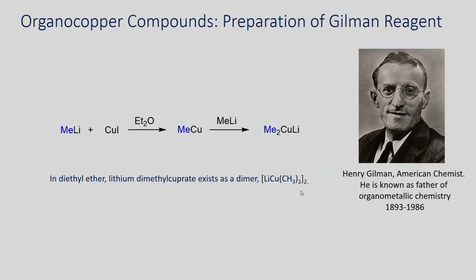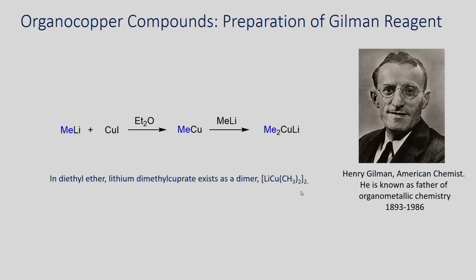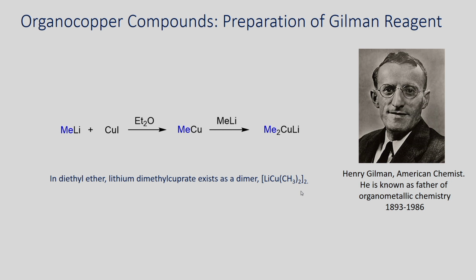Here, the preparation of organocopper reagent is shown. When you react alkyl or aryl lithium and copper iodide, you can generate an organocopper complex, which can further undergo reaction with organolithium to give the Gilman reagent. Professor Gilman is also known as the father of organometallic chemistry.